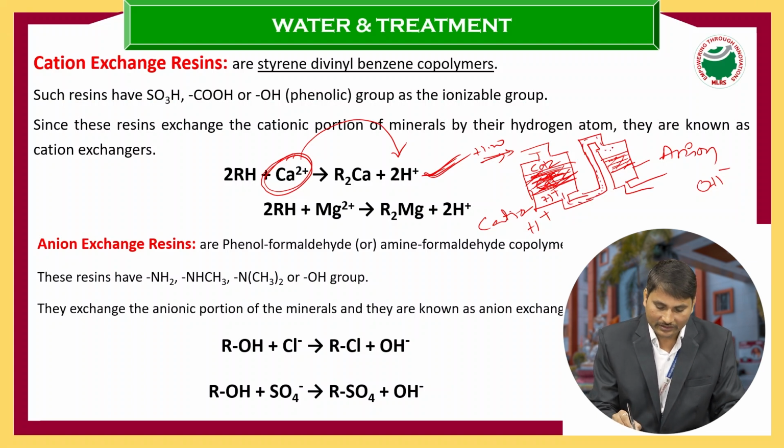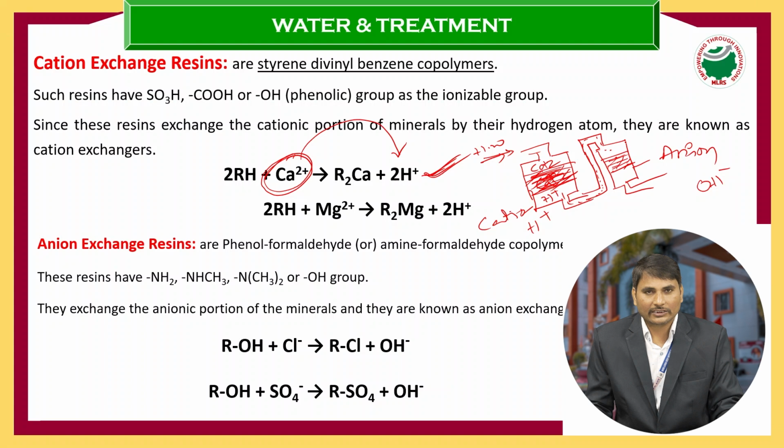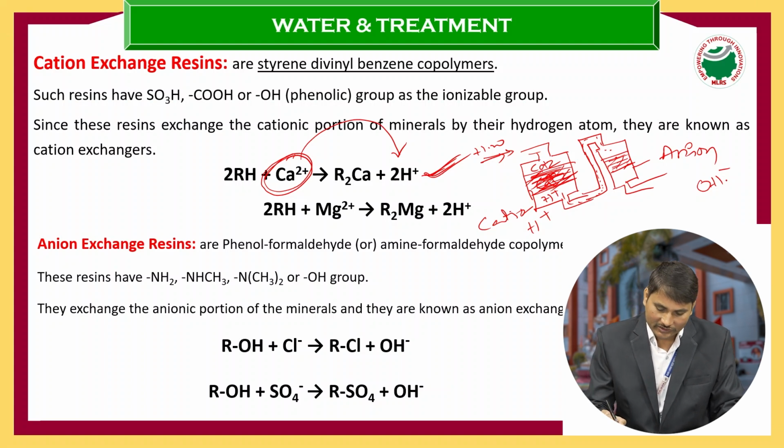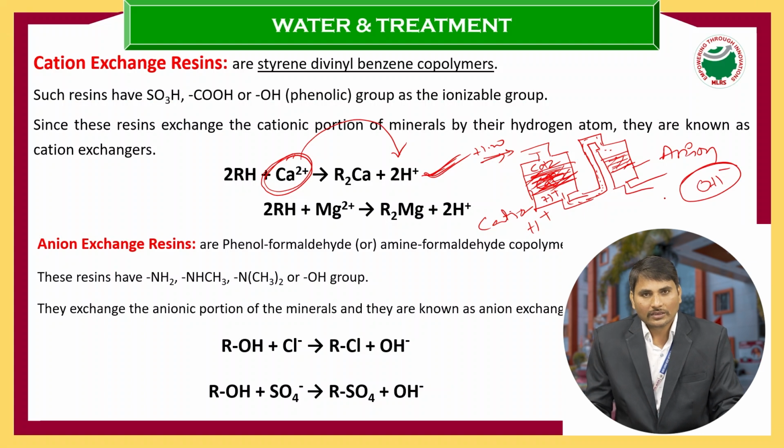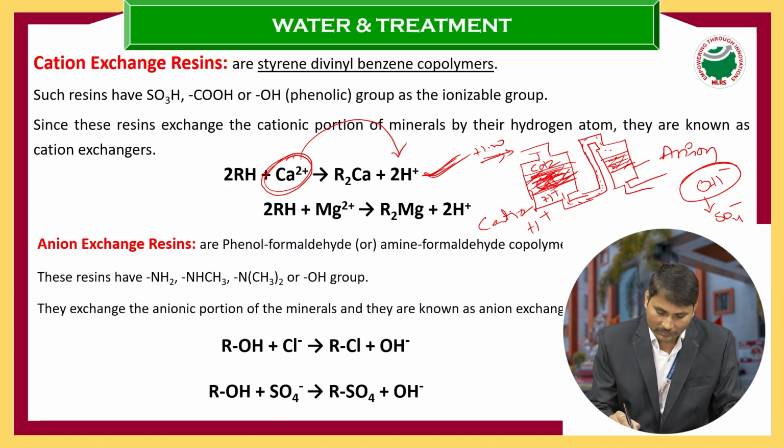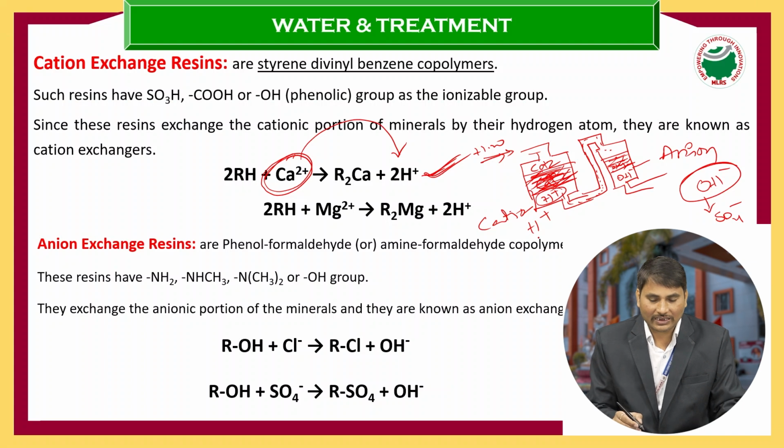moving towards the second chamber, that is nothing but the anion exchange chamber. That anion exchange chamber contains the OH- functional group. This OH- functional group is replaced by the SO4 2-, means anions are exchanging. So this SO4 is bound here and the OH- comes out here. And along with what we get from the cation exchange chamber, the H+ also, so finally H+ plus OH- we get H2O.